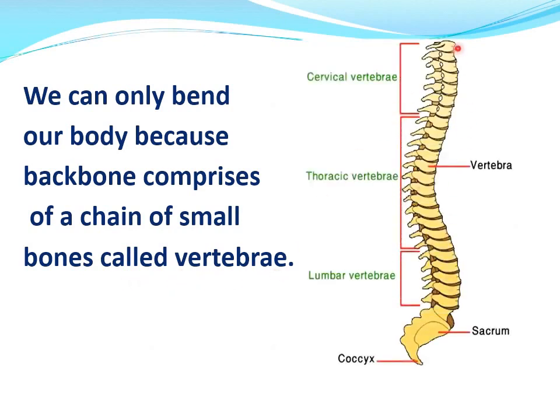Like this. This consists of a chain of small bones. 1, 2, 3. These are 33 bones. A chain of small bones called vertebrae. We can only bend our body because backbone comprises a chain of small bones called vertebrae. It doesn't consist of a single bone.